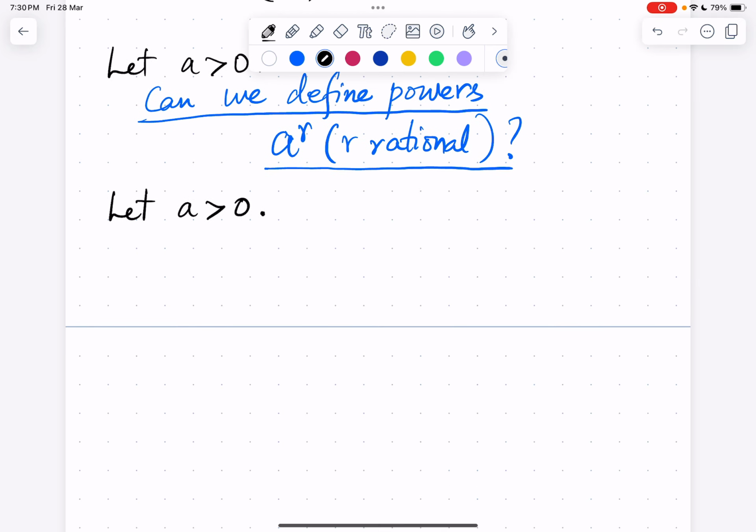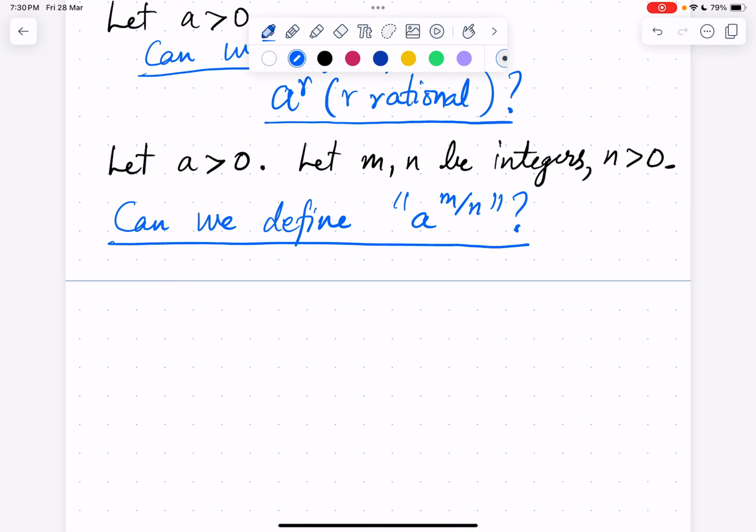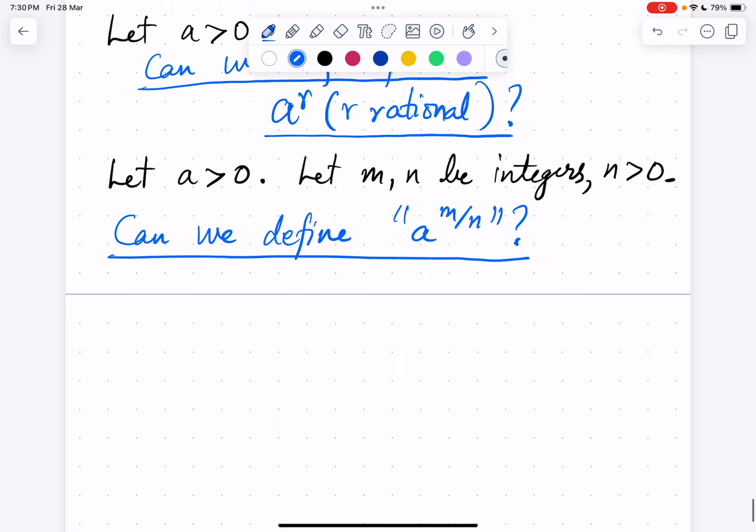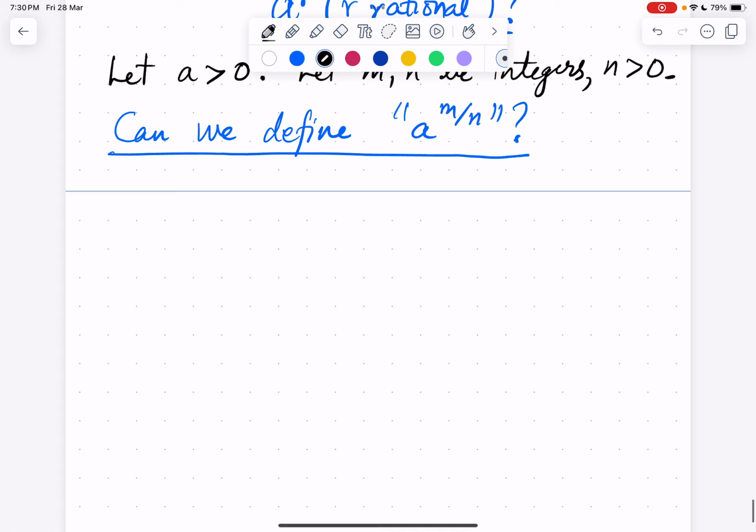Now we can ask this more specific question: can we define a power 1 by n, can we define a power m by n? Can we extend the definition of a power 1 by n to a power m by n, where m and n are integers and n is greater than 0? So we'll answer this.